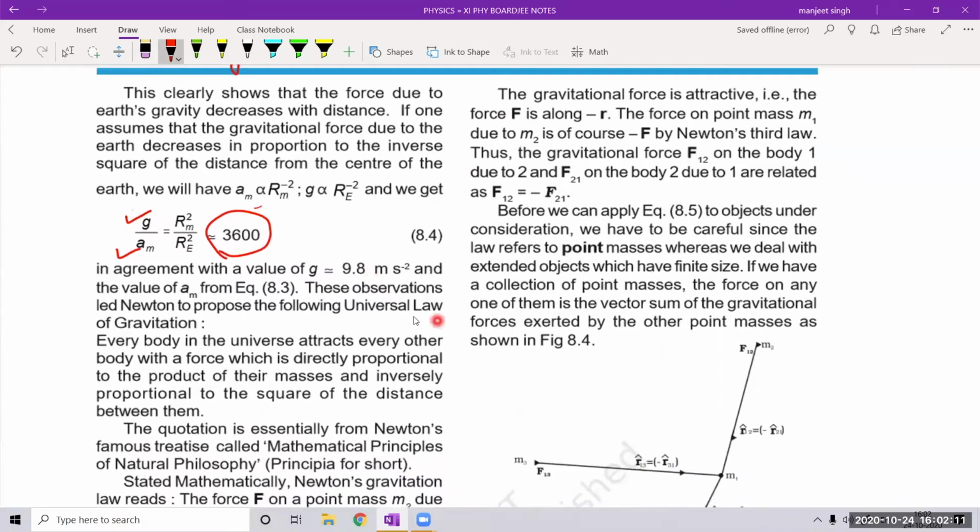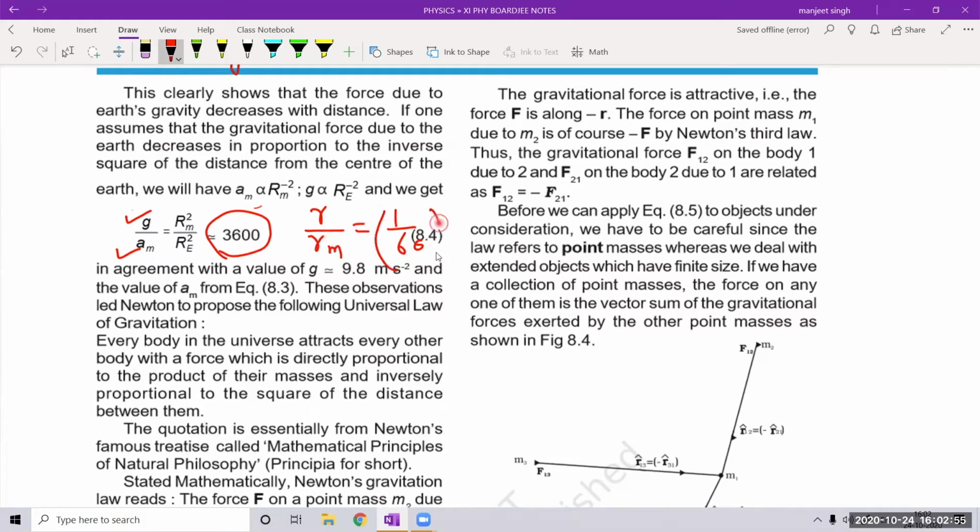Moreover, he also observed that if we take the ratio of the radius of the earth to the radius of the moon's orbit, it comes out to be 1 by 60.